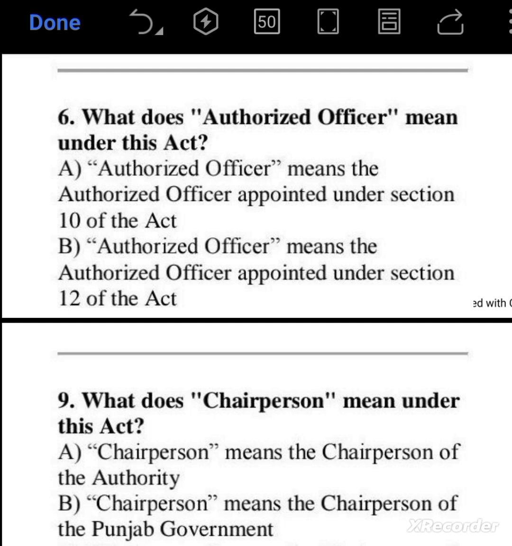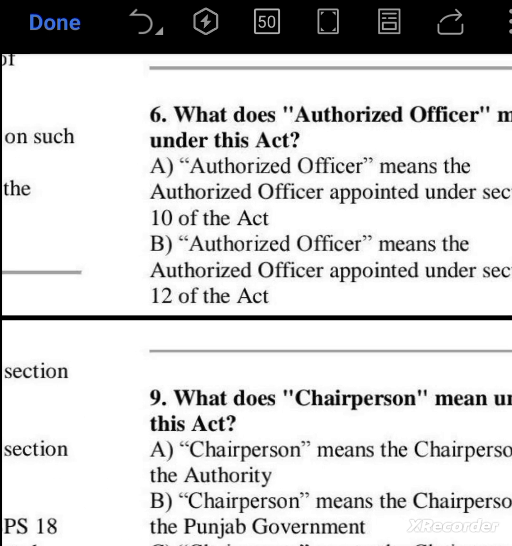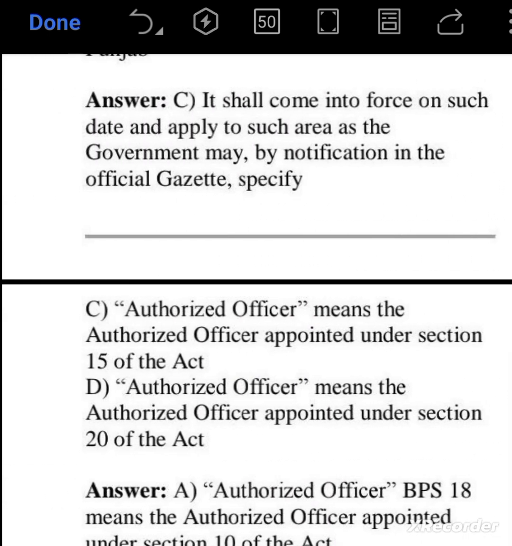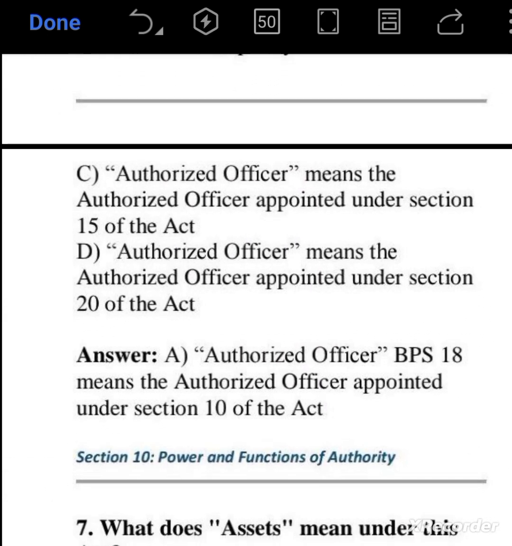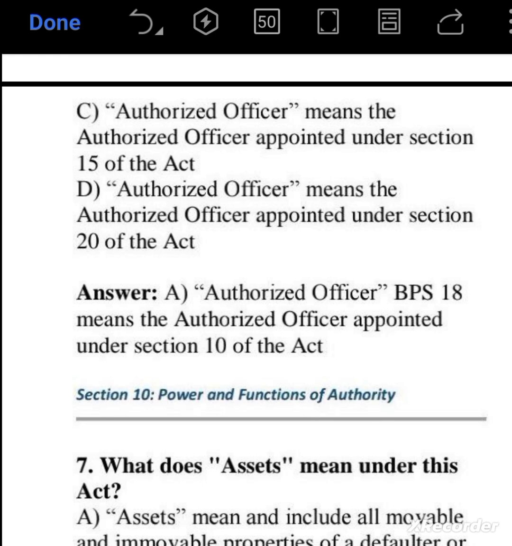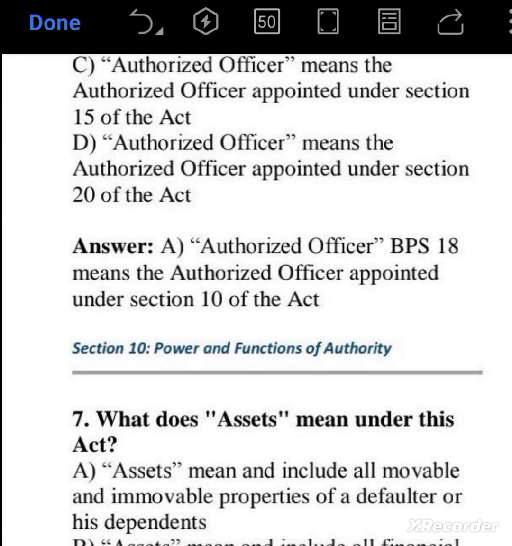Question number 6. What does authorized officer mean under this act? Authorized officer means the authorized officer appointed under section 10 of the act. So here option A is the correct answer, and the authorized officer shall be an officer of at least BS 18.